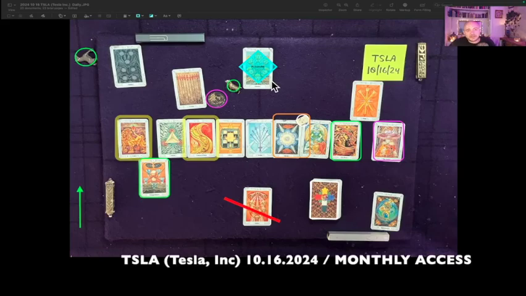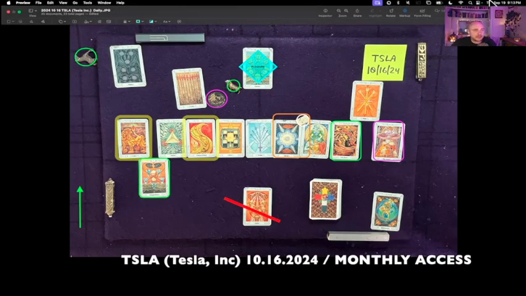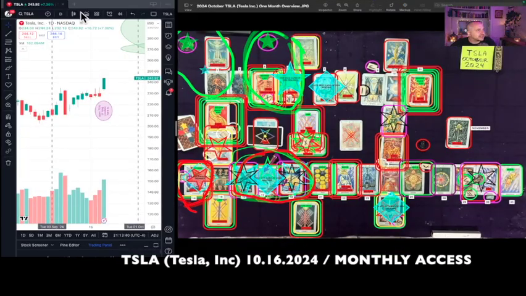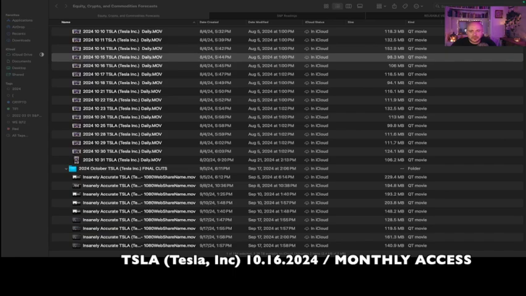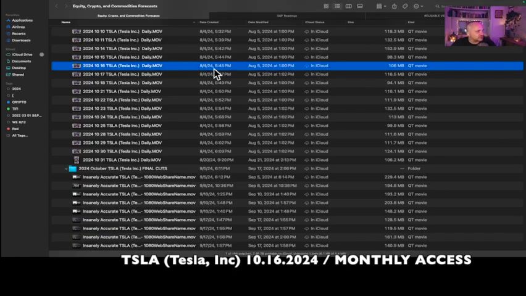This is the TSLA one-day reading for October 16th, 2024. It's currently September 19th, 2024, 9:13 p.m. Eastern Time. TSLA at the time of this reading is $243.92. That's USD. The shuffle video for the October 16th reading was created on August 4th, 2024 at 5:45 p.m.